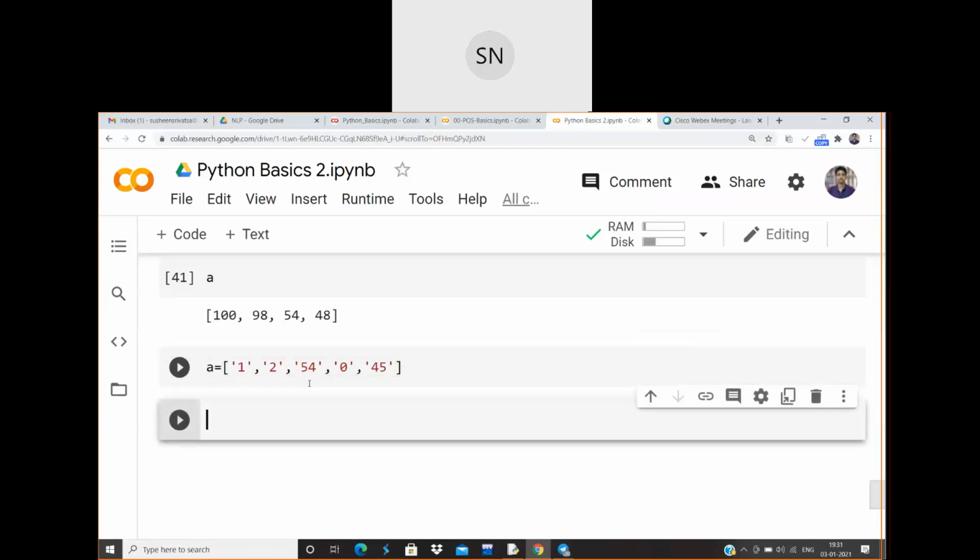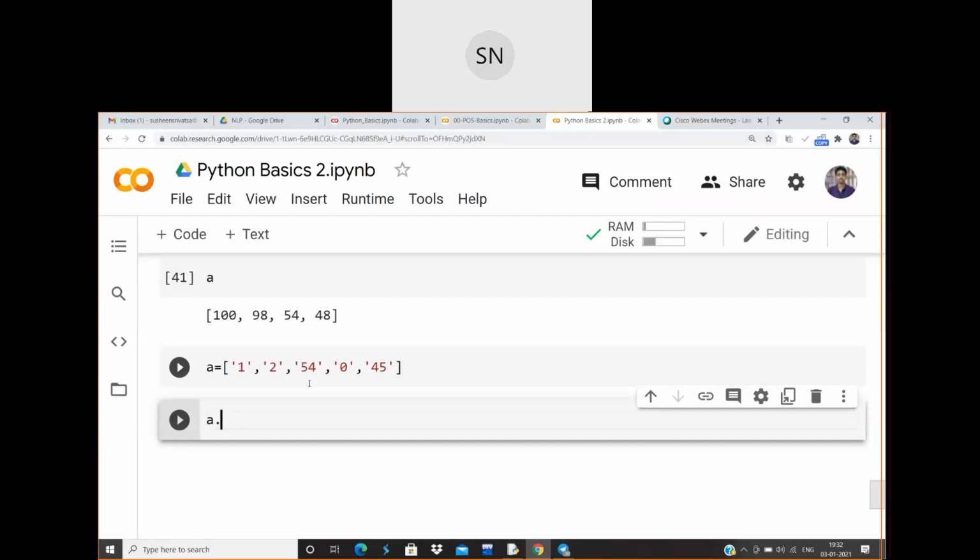So tell me what are the types of the values that are present in A? They are strings. Huh? String is fine. So if I perform a sorting operation on strings, what is the expected output you are going to get? I want everyone to answer this question.